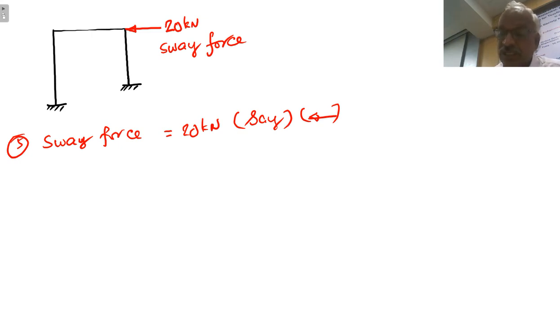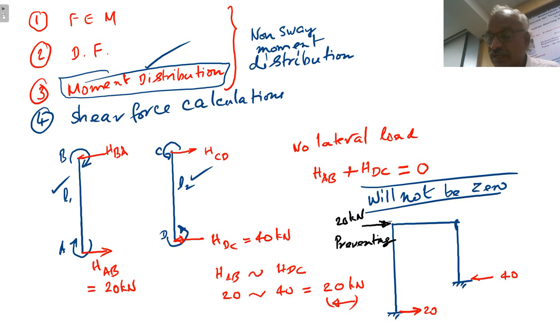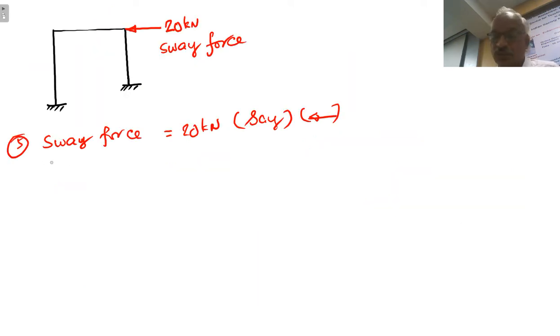Actually we have discussed 4 steps. Step number 1 is finding out the fixed end moment, distribution factor, moment distribution, all these things, including shear force calculation, all these things as a non-sway frame. Now we have got the sway force. Sway force is 20 kilonewton towards left. Right. Now the next step is we have to go for sway moment distribution.